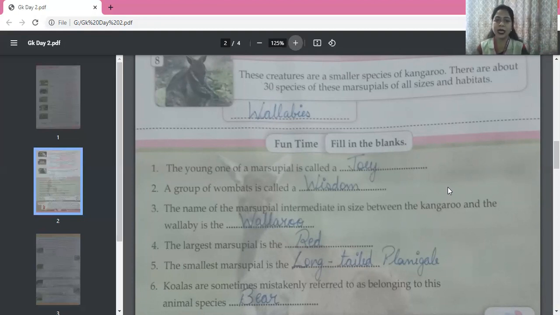Now, the name of the marsupial intermediate in size between the kangaroo and the wallaby is the wallaroo. Okay. So, big in size kangaroo, smaller in size wallabies, and the medium size ones are called wallaroo. Okay. Now, fourth one, the largest marsupial is the red. The largest marsupial is the red.